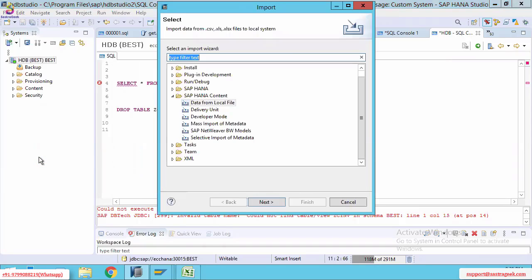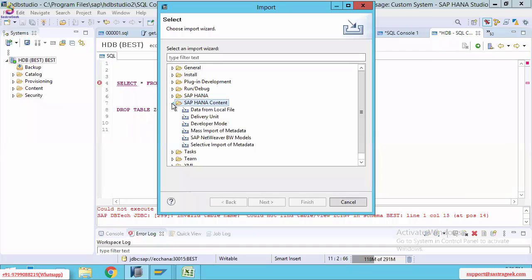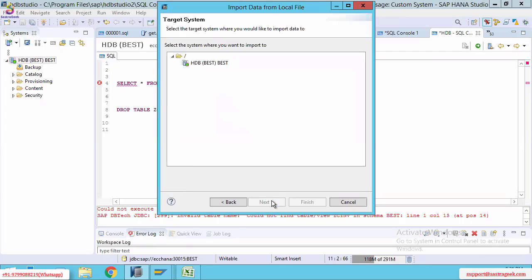Once you click on the Import option, we need to import that Excel file. Sometimes you will see the SAP HANA folder, but here you need to expand SAP HANA Content only. Why? Because we are going to import some content into the HANA database, and we are going to take the file locally. So we need to select Data from Local File, the Excel file saved on the desktop. Select this and click on Next.